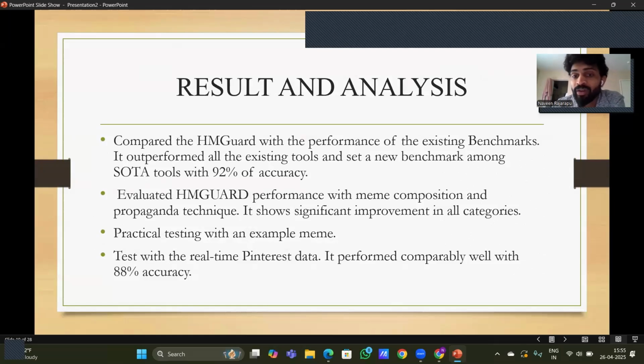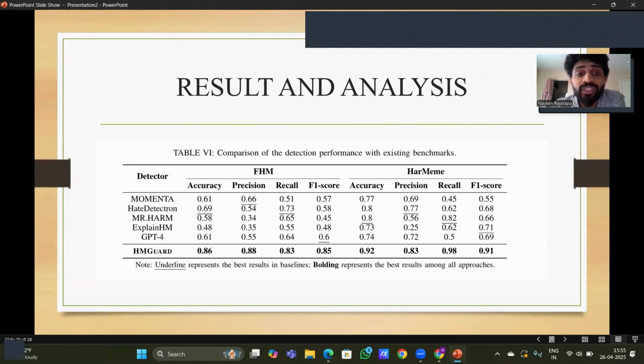Then they evaluated HMGuard's performance with meme composition. In the previous slide, we analyzed different types of meme composition within the existing tools. Now with HMGuard, what is the performance with meme composition? We are going to see that in the next slides. Practical testing with an example meme. They practically tested with one example meme, which we can see in the next slides, and they tested with real-time Pinterest data. It performed comparably well with 88% accuracy. So we can see the result here.